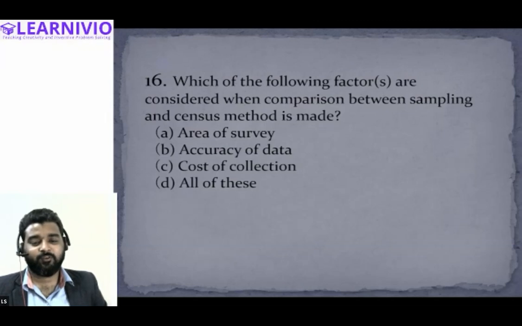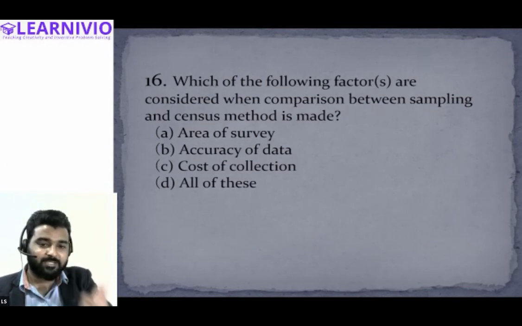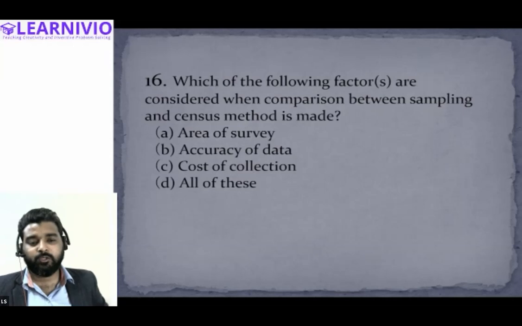Sir, all of these. Because whenever you have to decide whether you should go for the census or the sampling method, you basically consider all of these factors. You consider the area of survey, whether the area of investigation is large or small. If the area of investigation is large, then you will go for the sampling method. If it is small, then you will prefer the census method. It also depends on how much accuracy you require.